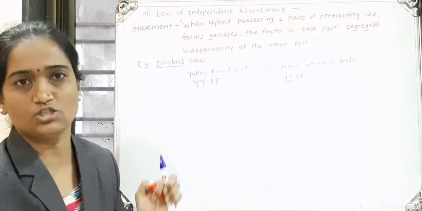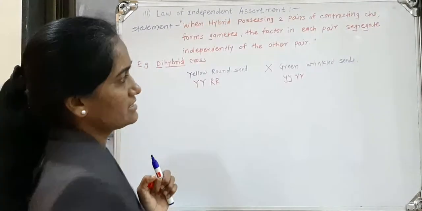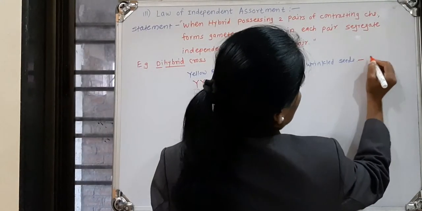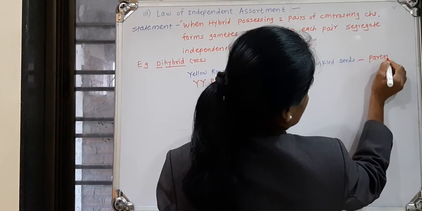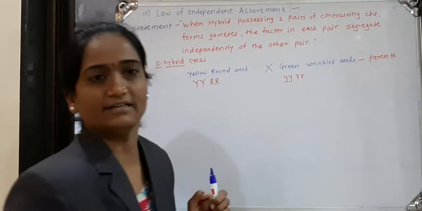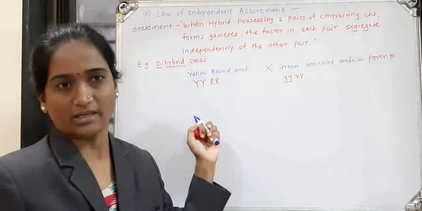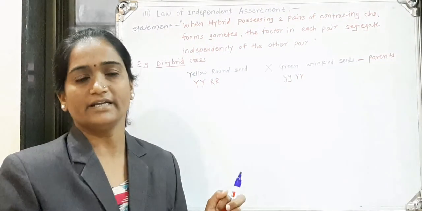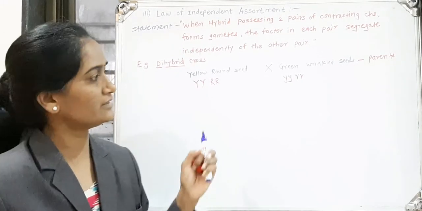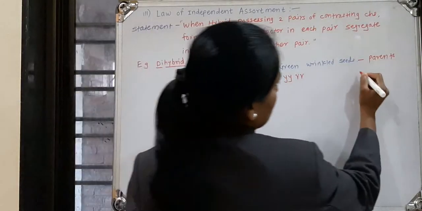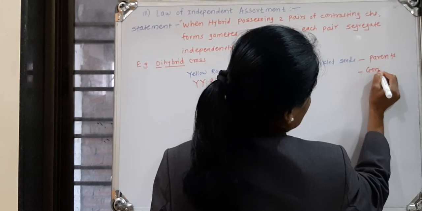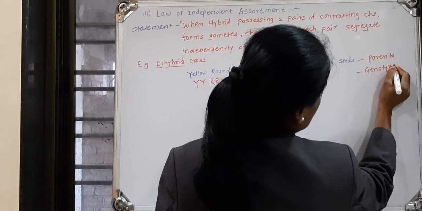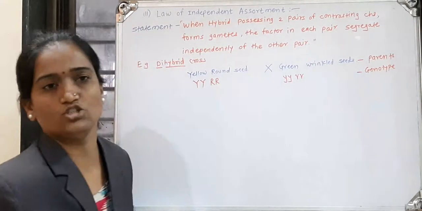Here these are the parents. These are the parental conditions: green color wrinkled seed and yellow color round seed are the phenotype, and these are the genotype.